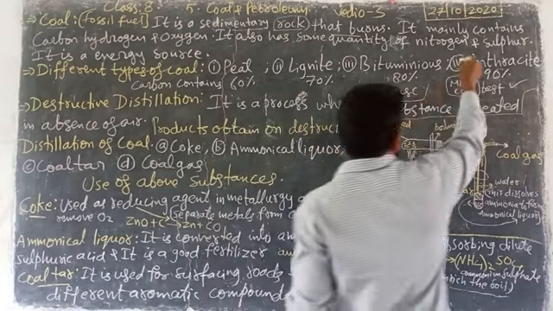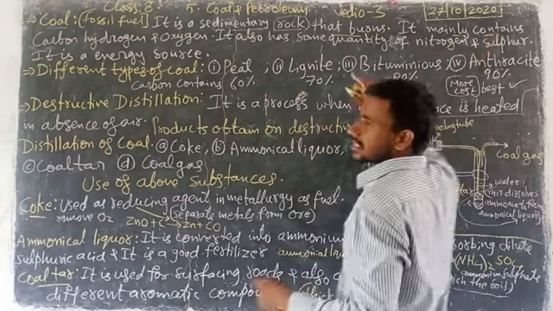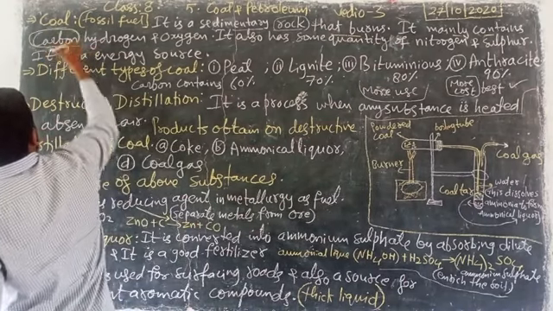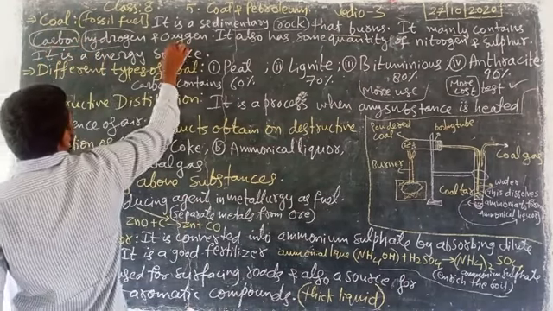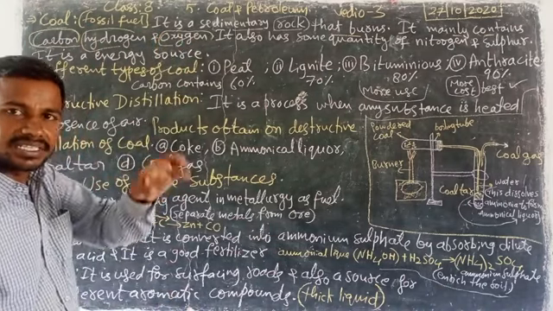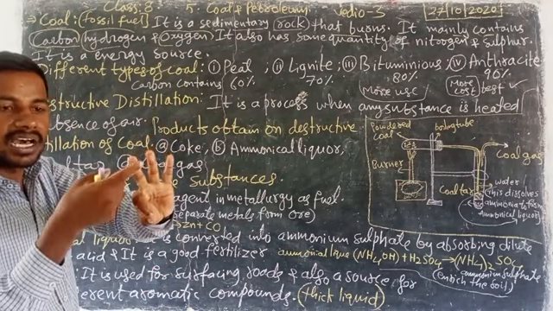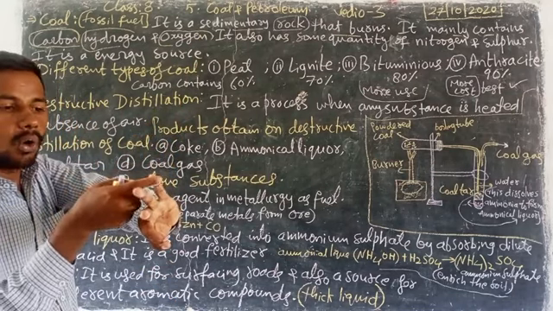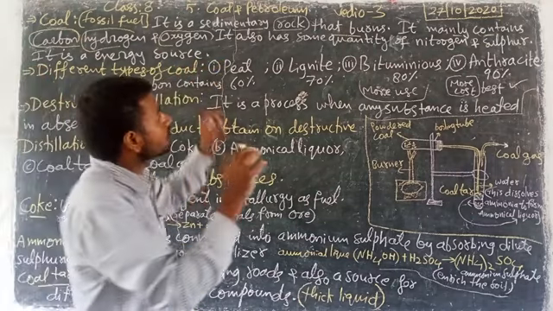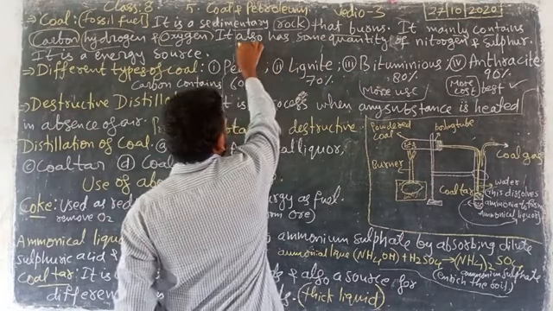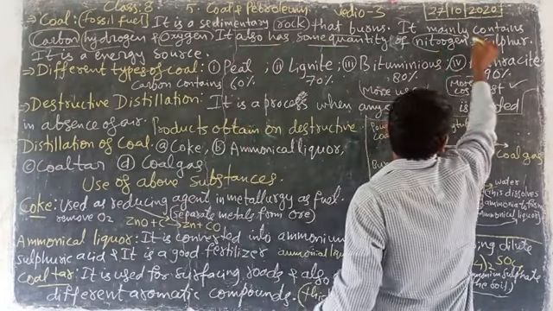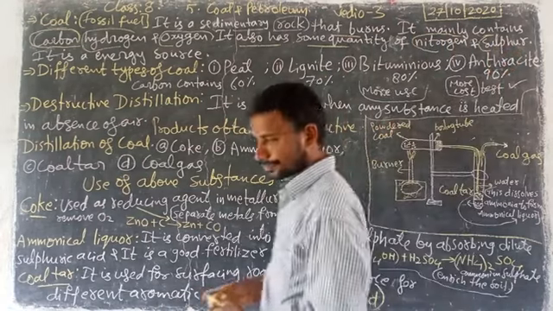Next point, what it is containing, that is important. It mainly contains carbon, hydrogen and oxygen, three elements. It also has some quantity of nitrogen and sulfur.